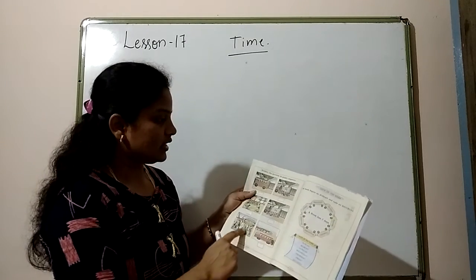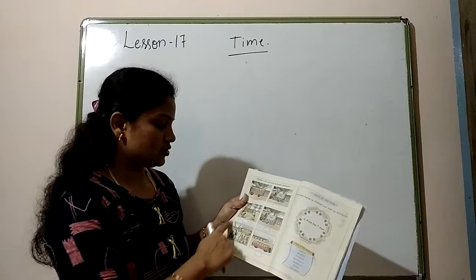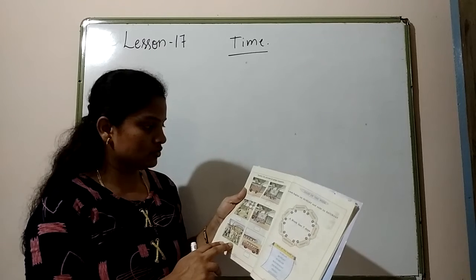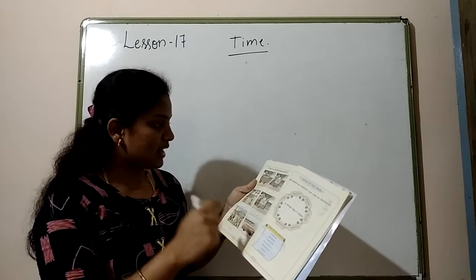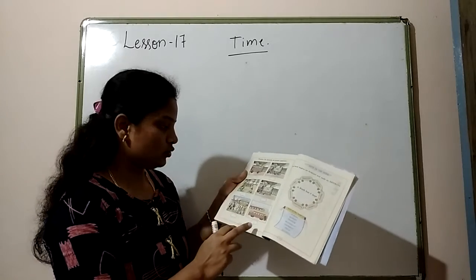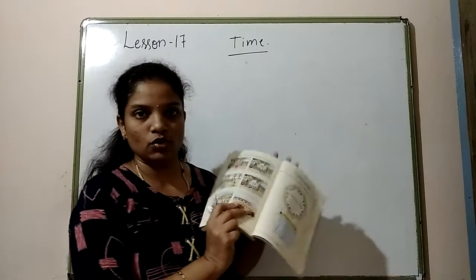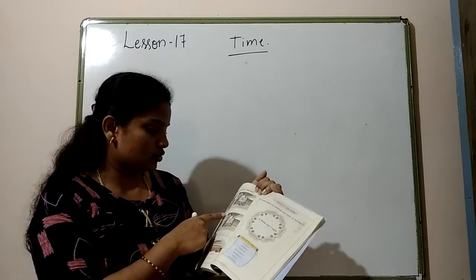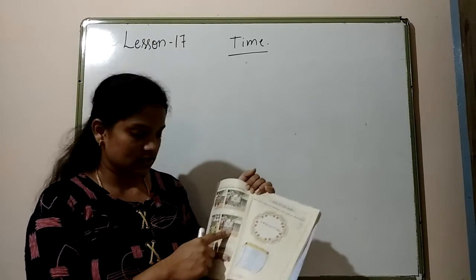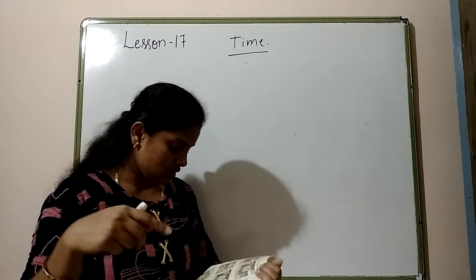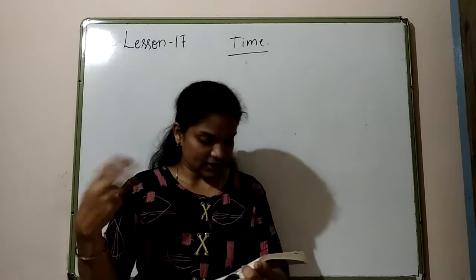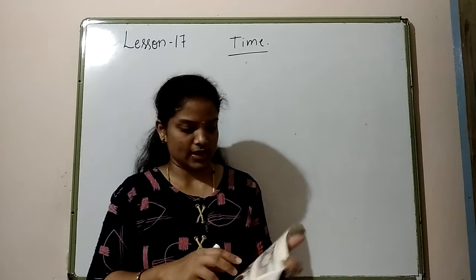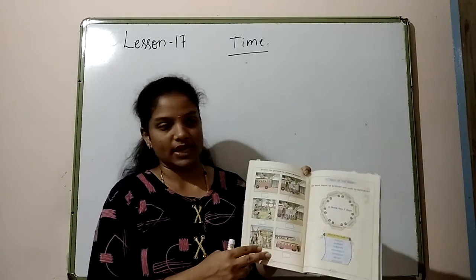Similarly, here we have to number the pictures in a proper sequence. So it is all about going to the zoo. Okay, so you have to number the pictures in sequence. First, we go from the school. So this will be the first one, and second we'll go to the zoo. After we go to the zoo, we get inside the zoo. This is the third one. After we get inside the zoo, we watch all the animals. After that, we'll be having lunch there, and after the zoo, we'll be going back to the bus again. So here you have to write the numbers in sequence.